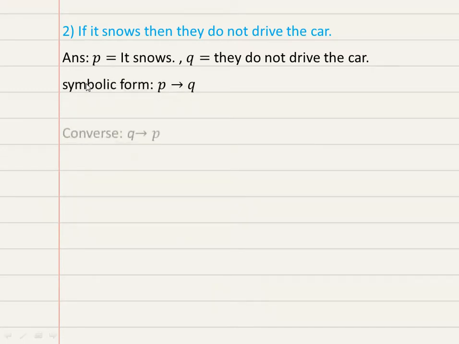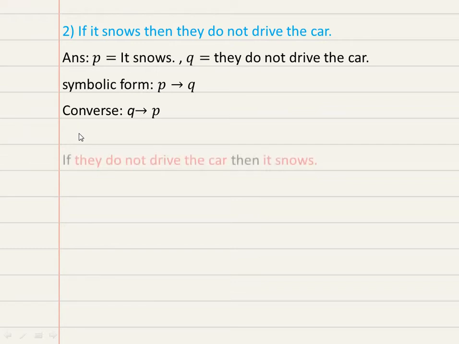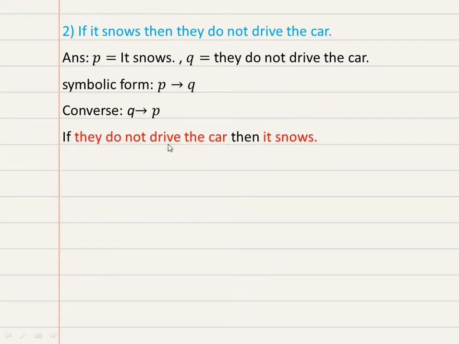Then we have to write the converse. Converse means Q implies P. So how will you write the statement? If they do not drive the car, then it snows. So here we write Q as it is, then P. Q implies P, that is converse. Now inverse.